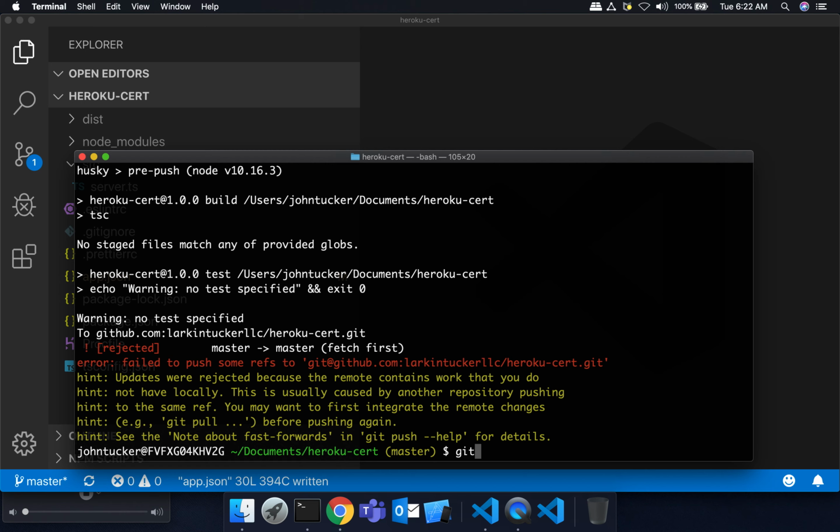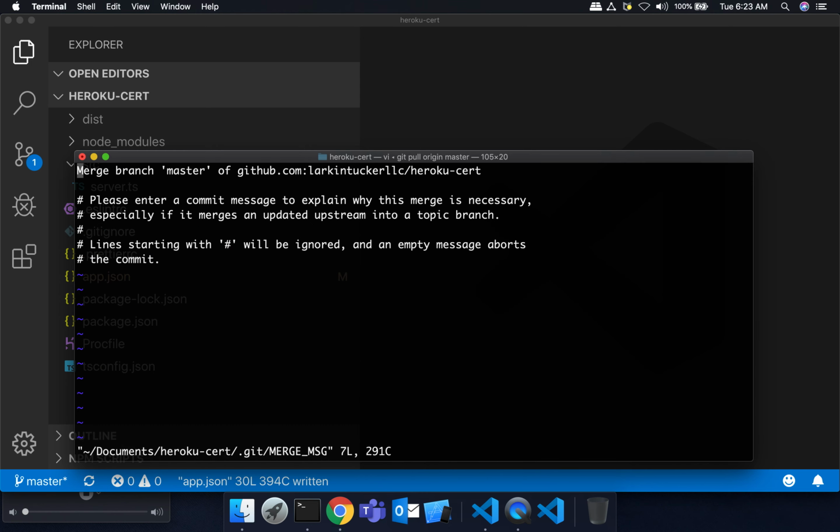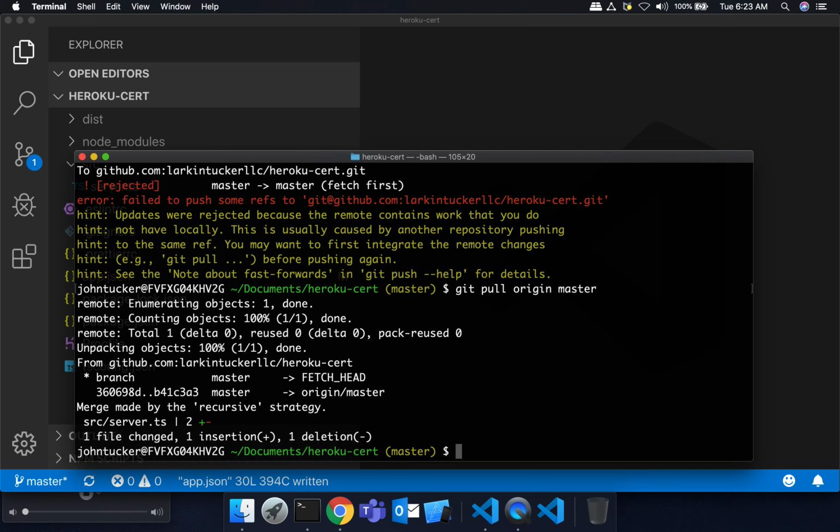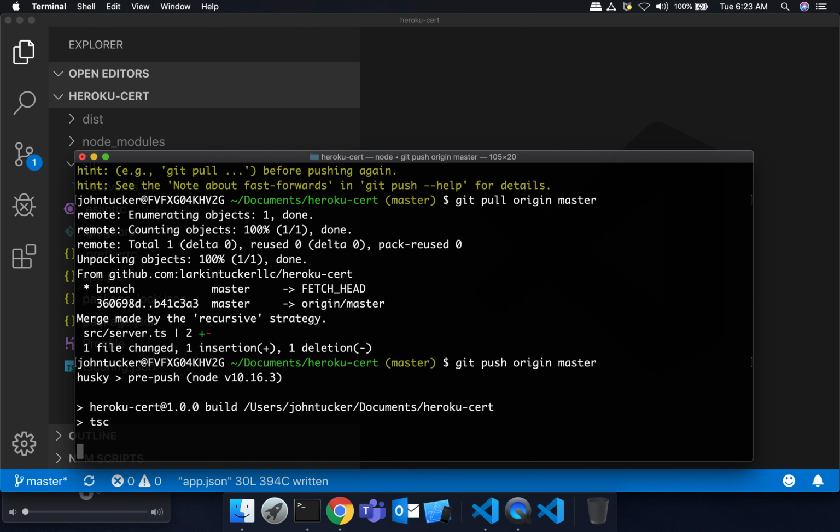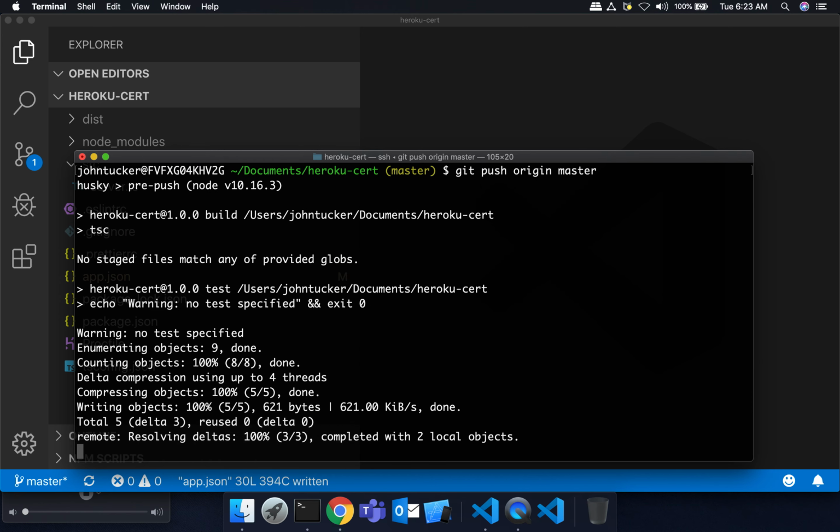Okay, hang on. Pull. I think I can get out of this best by just pulling down, creating a new merge. Okay, so now it basically corrected my server.js. Now I can do git push origin master. Okay, oof. Sometimes you can get off track with git and find yourself in a bad place.